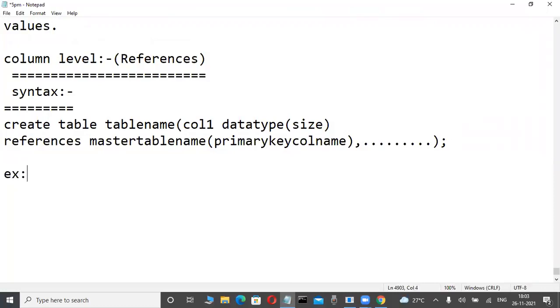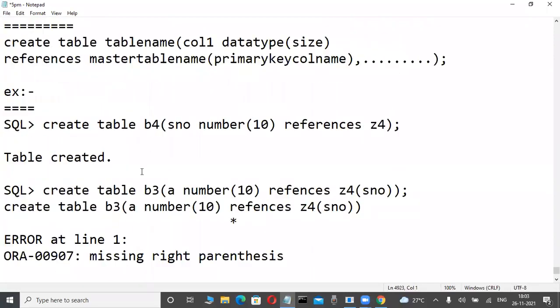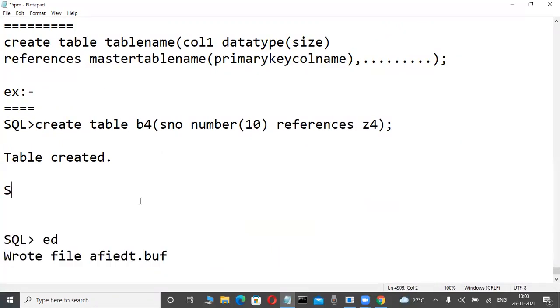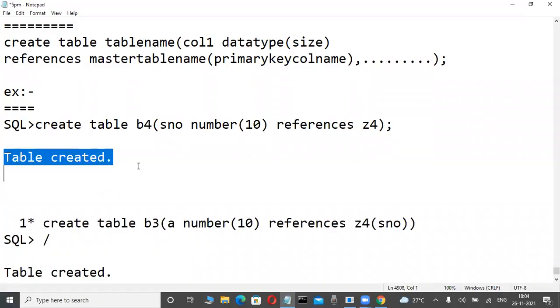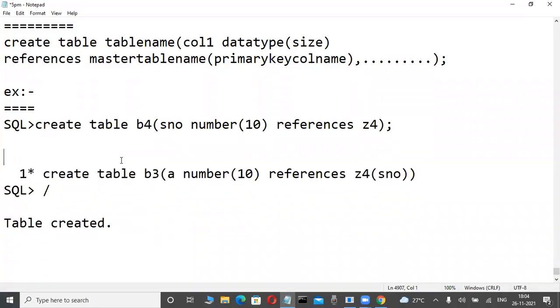Example: Z4 is a primary key table. Create this one also. The table is created.